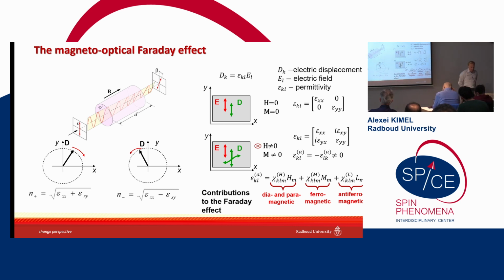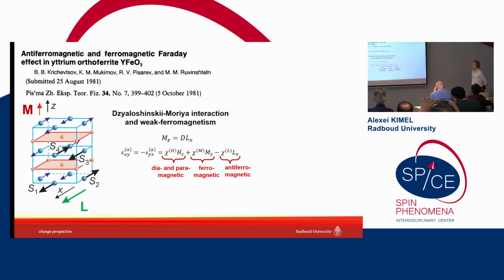And you can ask, well, if we take a material where this term is allowed by symmetry, can we measure the antiferromagnetic Faraday effect? And again, the field is very old. That's a paper from 1981. Professor Pisarev, as you can see here, was involved. They took orthoferrites and were asking themselves if they could measure the Faraday effect from a weak ferromagnet, which in this case is an orthoferrite. This is an antiferromagnet with Dzyaloshinsky-Moriya interaction. By symmetry, there are three terms allowed to contribute to the antisymmetric part of the dielectric permittivity. And they did the very same trick.